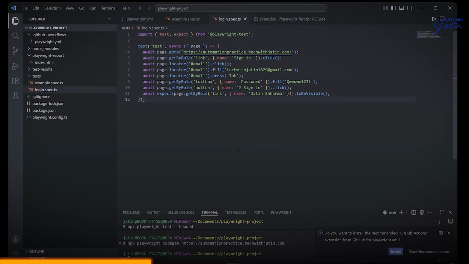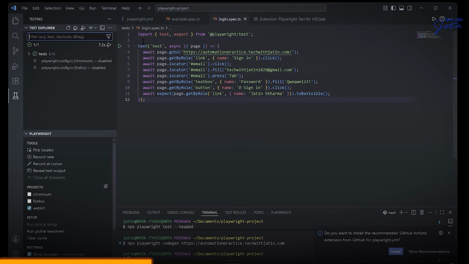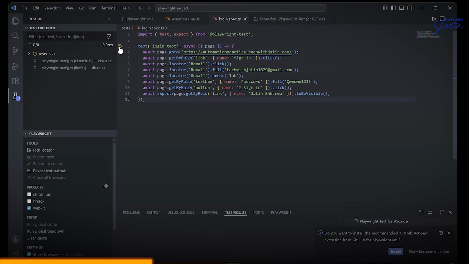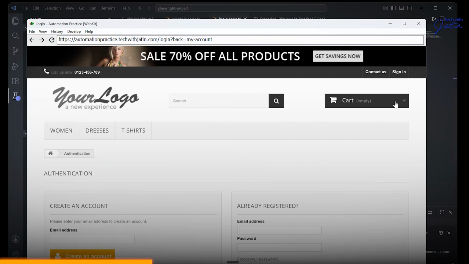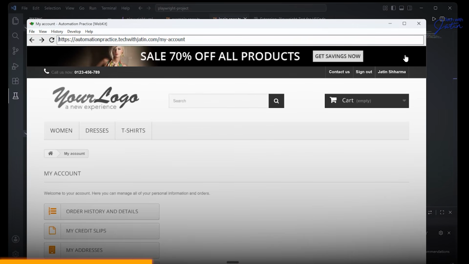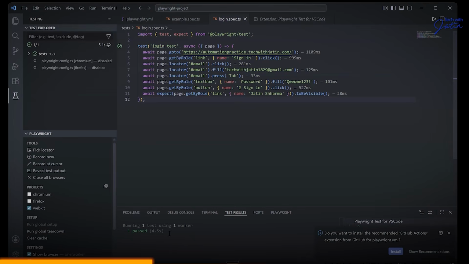That's the first thing. So I can just go to the testing icon again. I see this particular test, and I'm going to first rename it. I'm going to say login test because that's what it is. And I'm going to click on the play button. And over here, it clicks on the sign in, enters the credentials, and technically it verifies whether my name is there or not. Great for us.